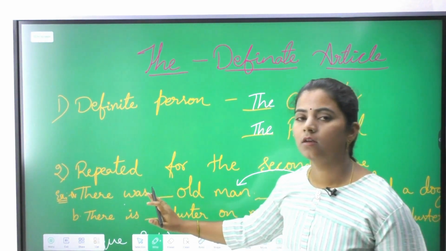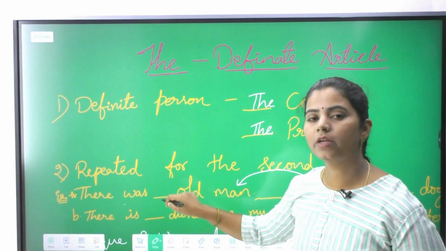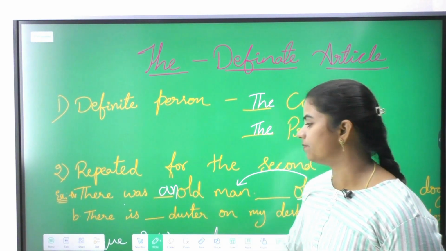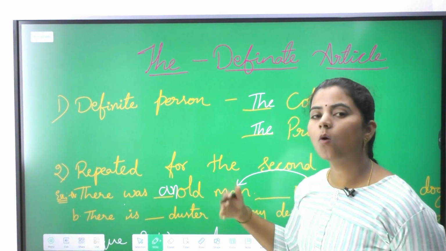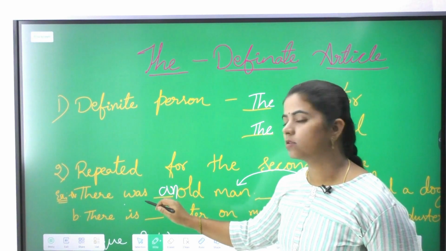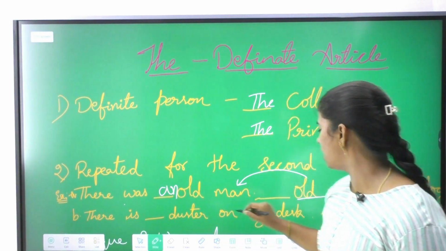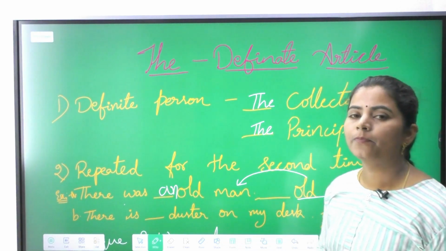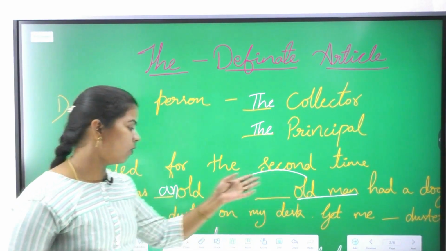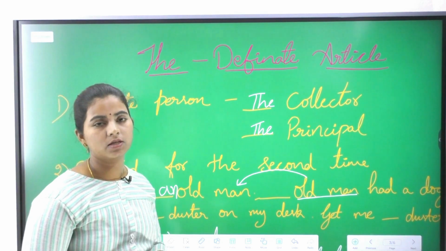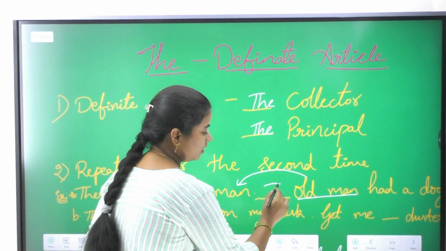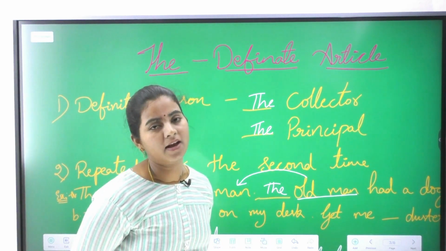There was, what is the article we need to write here? There was an old man. Old man, it starts with the sound O, so hence there was an old man. Now blank old man had a dog. Now here we are talking about the same old man which was introduced in the first sentence. So that's why we need to write the old man here, not an old man.